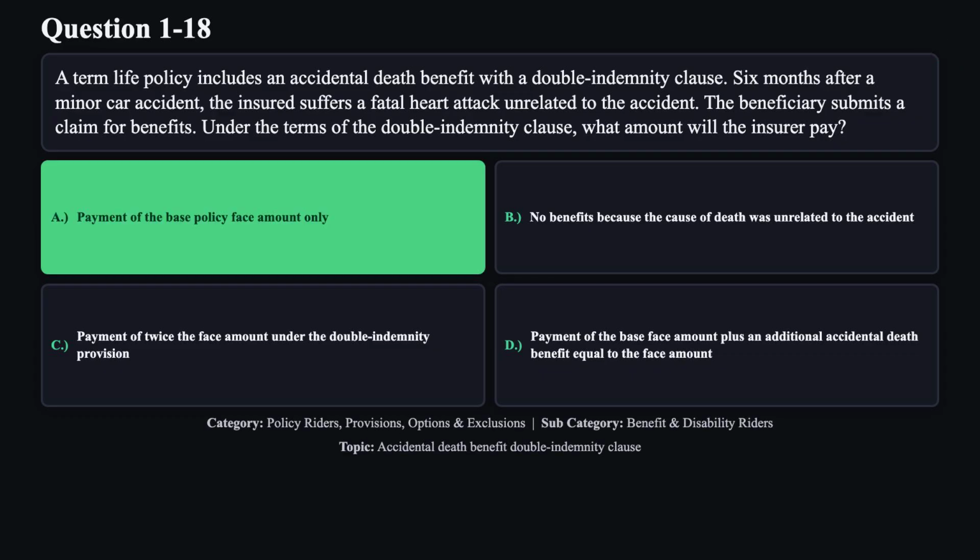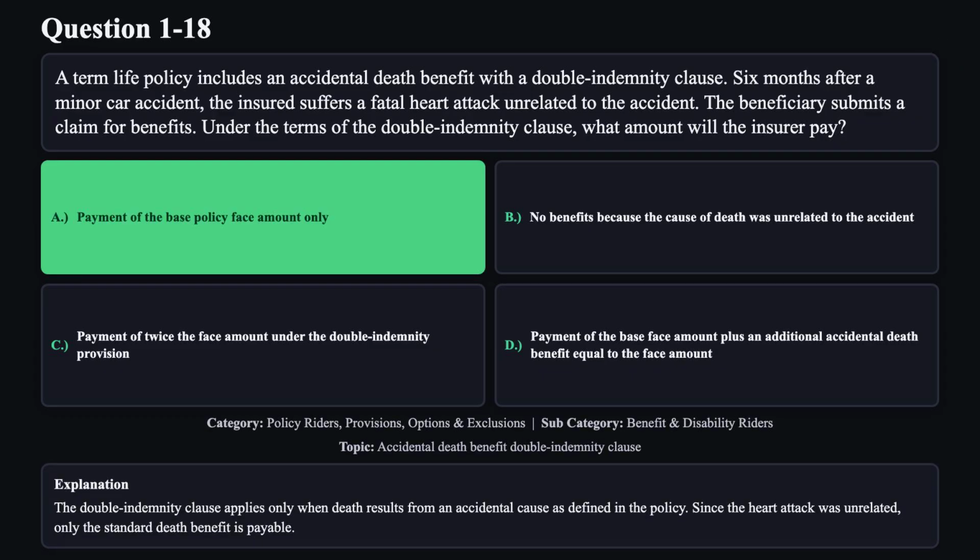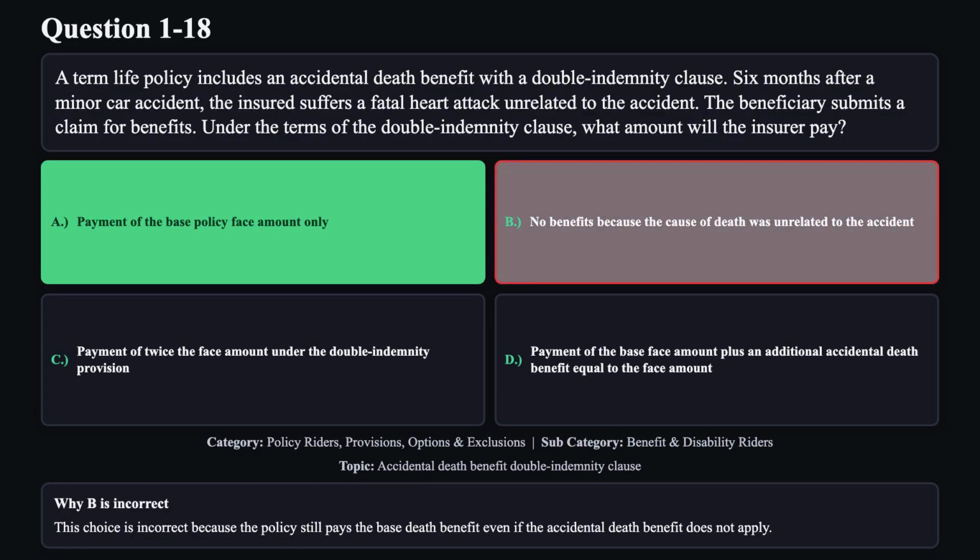The correct answer is A. The double indemnity clause applies only when death results from an accidental cause as defined in the policy. Since the heart attack was unrelated, only the standard death benefit is payable. Reason B is not correct. This choice is incorrect because the policy still pays the base death benefit, even if the accidental death benefit does not apply.